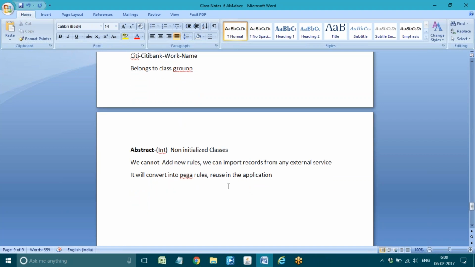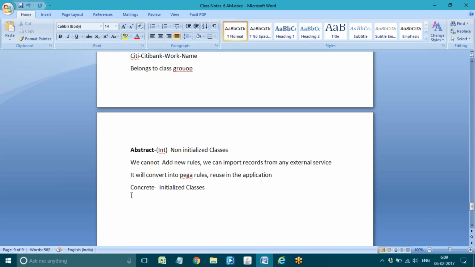Not only can we not create new records, we cannot update those records either. The records we import into the application, we cannot even update them. Those are read-only things that we can directly reuse in the application. So that's what the abstract type is. And the second type is concrete. Concrete classes are initialized classes.